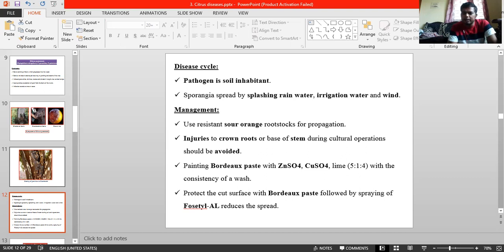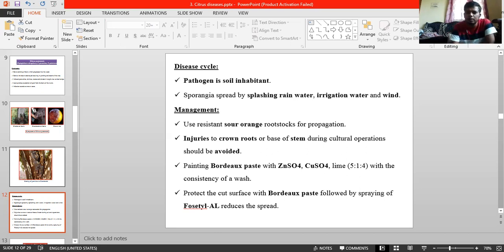Sometimes branches break at the infection. Common symptom. Almost all symptomatology is the same, but the only difference is that in Phytophthora gummosis it starts from just above the ground level, and it can also infect the roots. The most prominent symptom there is girdling, especially in Phytophthora, but not in Diplodia. And coming to the favorable climatic conditions: reduced tree vigor, insect damage, malnutrition. Old trees are more predisposed and more vulnerable to the disease, and these factors predispose the disease. Okay, this is for favorable conditions.